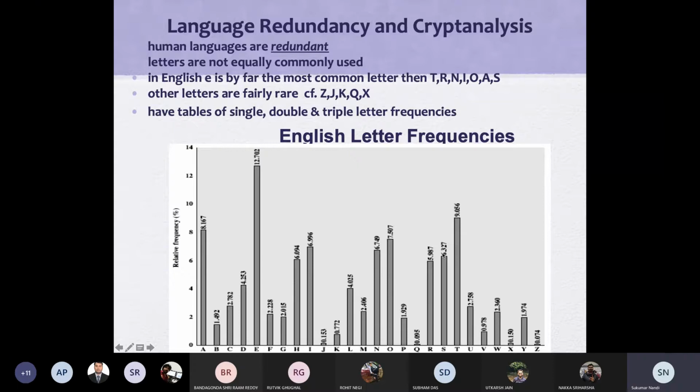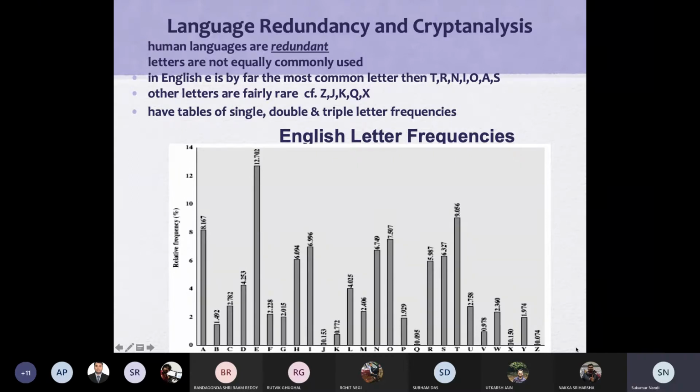Those who have played the English word game, when nothing is there, first everyone presses E because most words may contain E. Then they try T, then A, and so on, so that they can guess some of the characters or alphabets in the word, then the remaining can be created. This is single-letter frequency. Similarly, we can have double and triple.